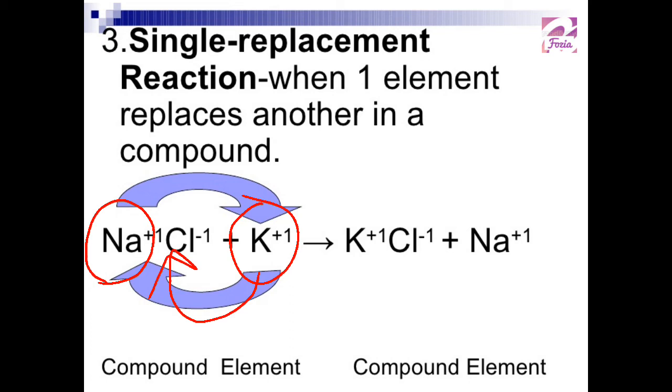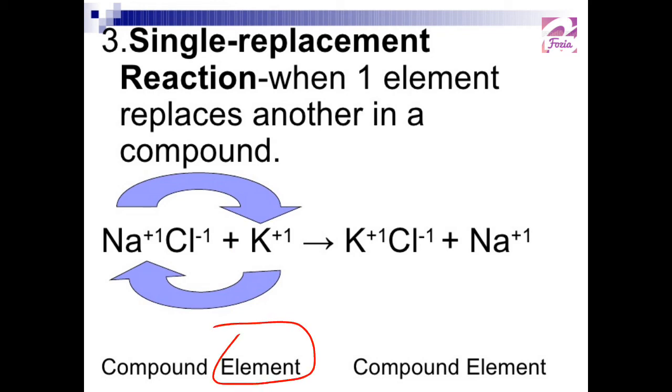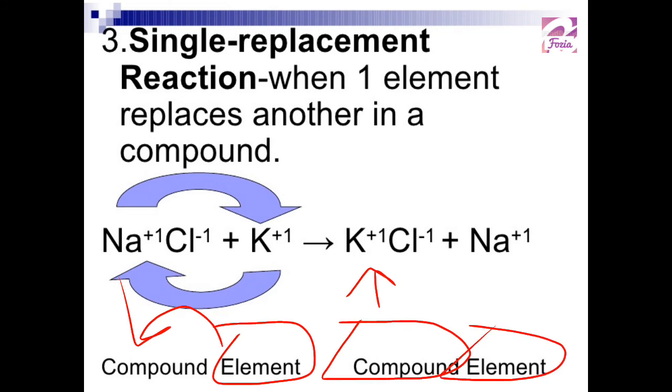Here you can see that potassium is in elemental state, but sodium chloride was a compound, and generally we can say element is replacing another element from its compound to form one compound of new combination, and element is replaced.